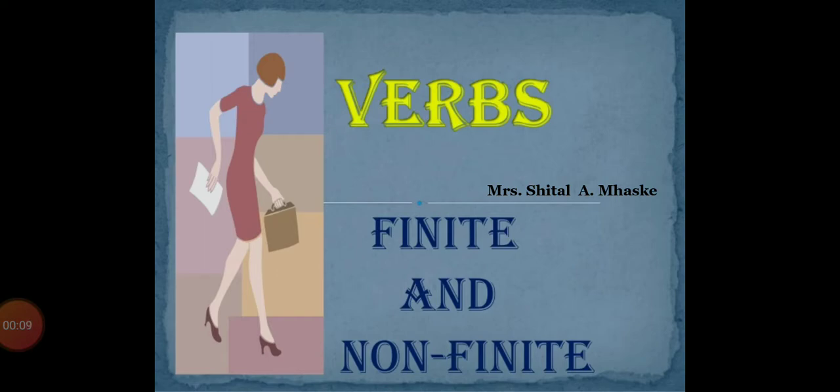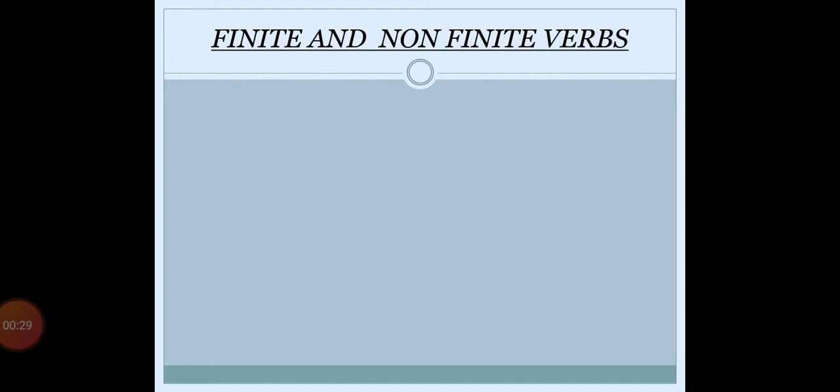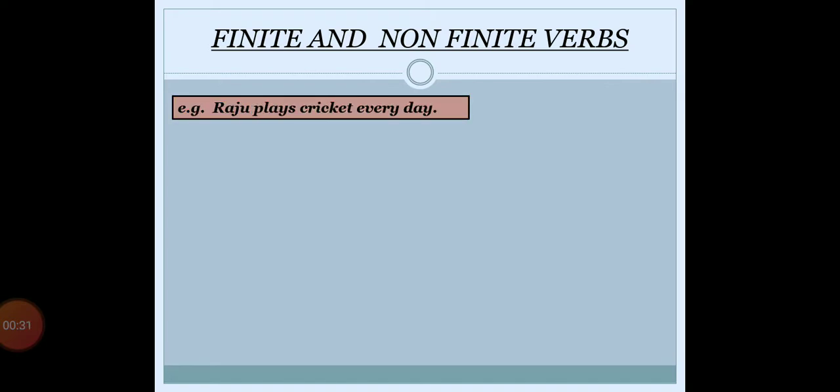In previous videos we have learned about the object of the verbs and two types of the verb, that is transitive and intransitive type of verb. Today we are going to learn two more types of the verb, that is finite and non-finite verbs. Now just have a look at this example. Raju plays cricket every day. In this sentence, Raju is the subject, plays is our verb.